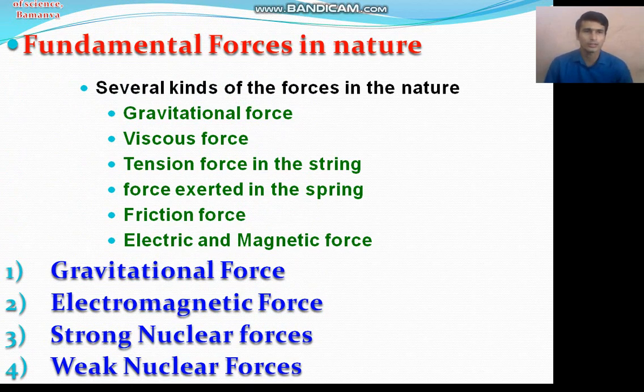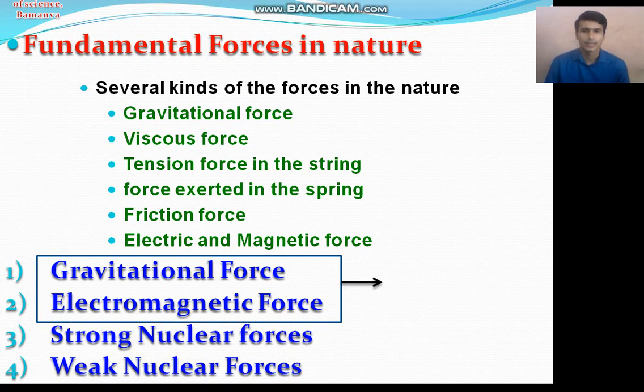Among all the types of forces, listed here and not listed, in physics we consider four fundamental forces: gravitational force, electromagnetic force, strong nuclear force, and weak nuclear force. The first two, gravitational force and electromagnetic force, are related to macroscopic objects.